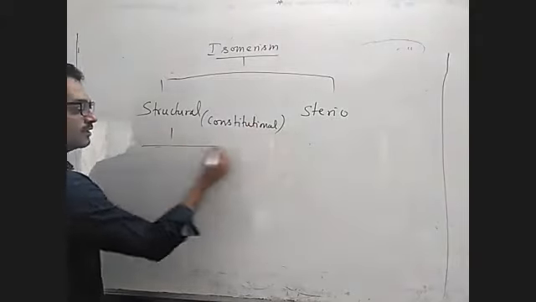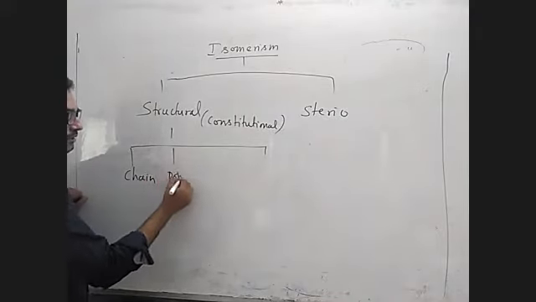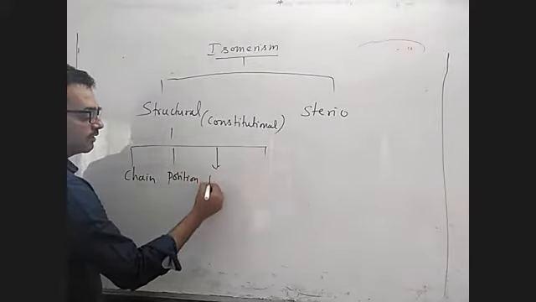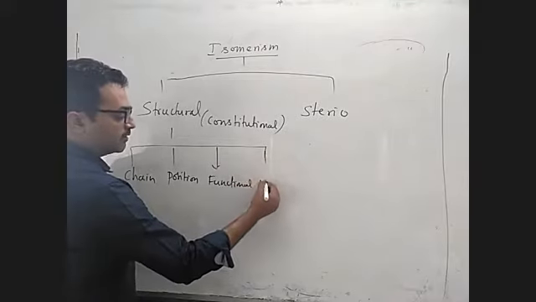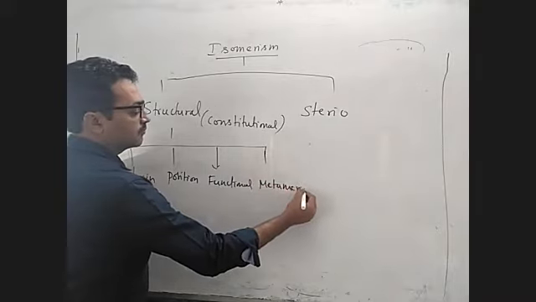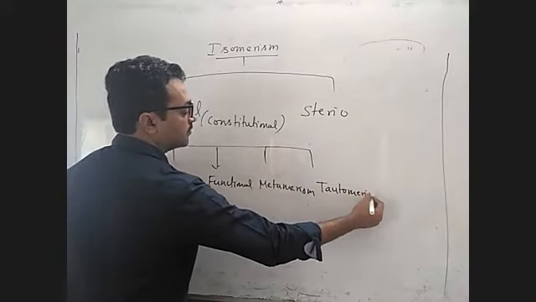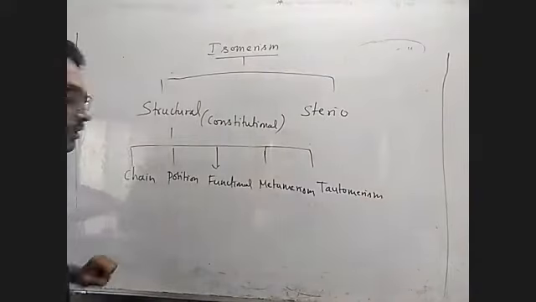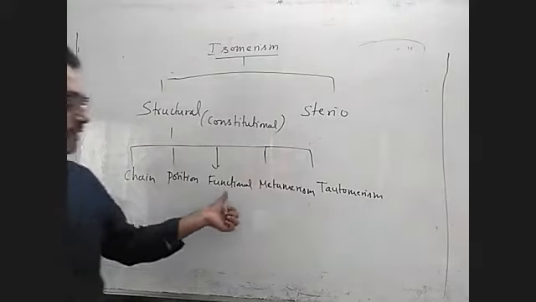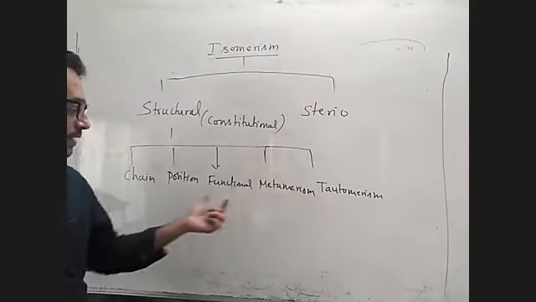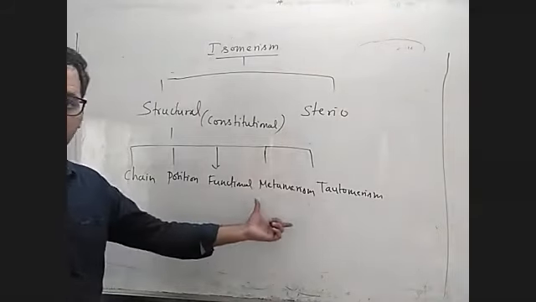This structural isomerism is further divided into 5 categories: chain, position, functional isomerism, metamerism, and tautomerism. In some books, you might see ring chain isomerism, but that is included in functional isomerism. So some will say 6, but maximum 5 in most of the books.